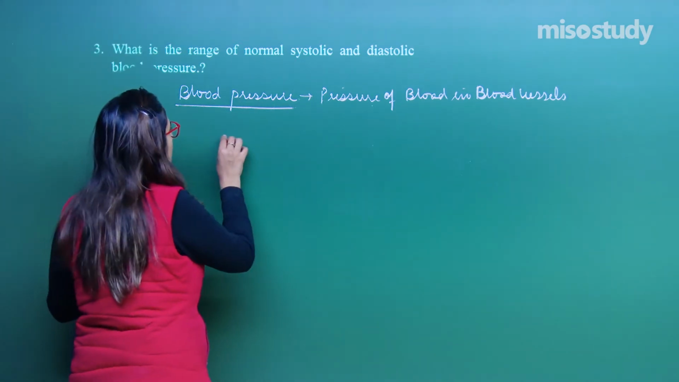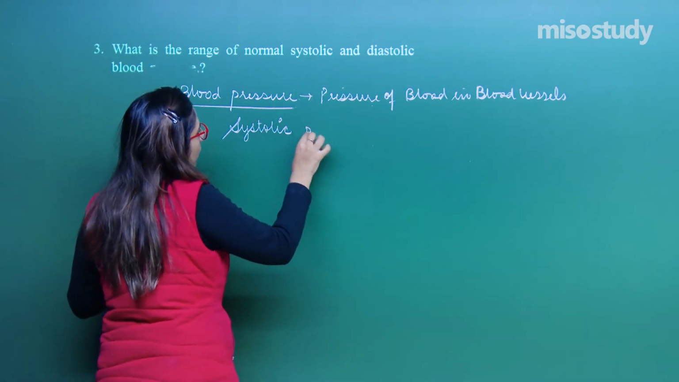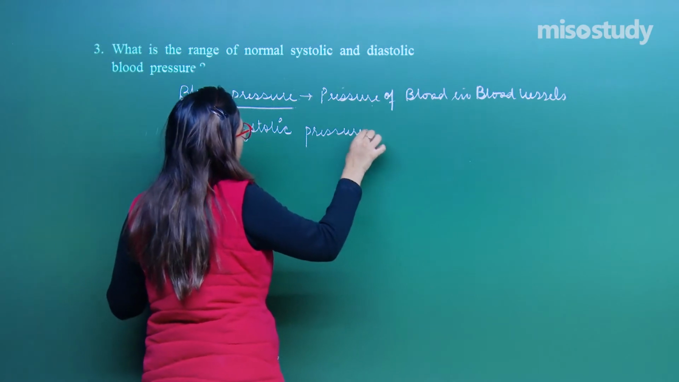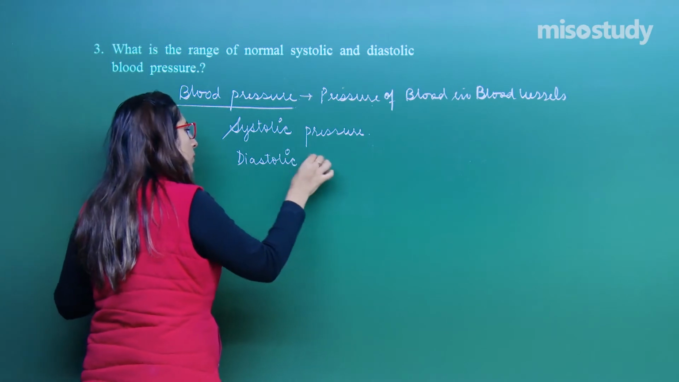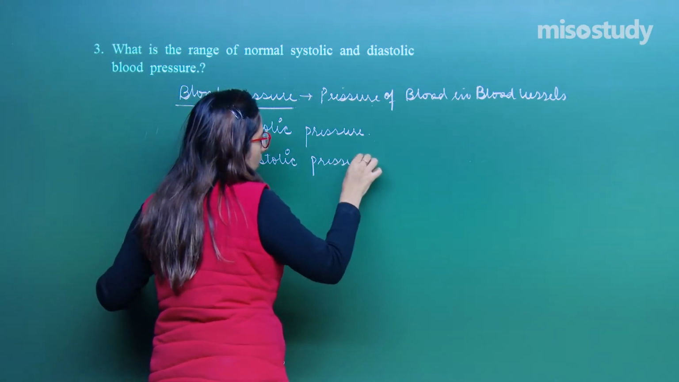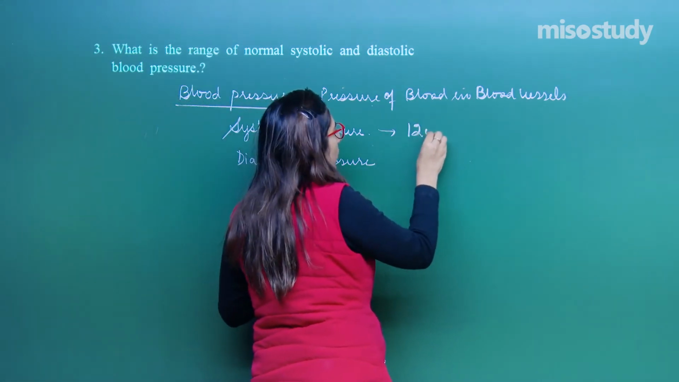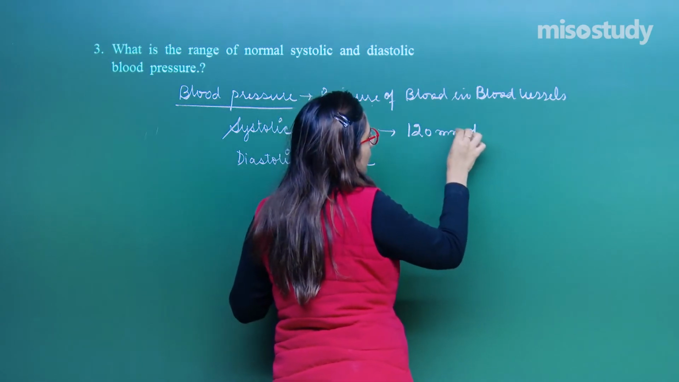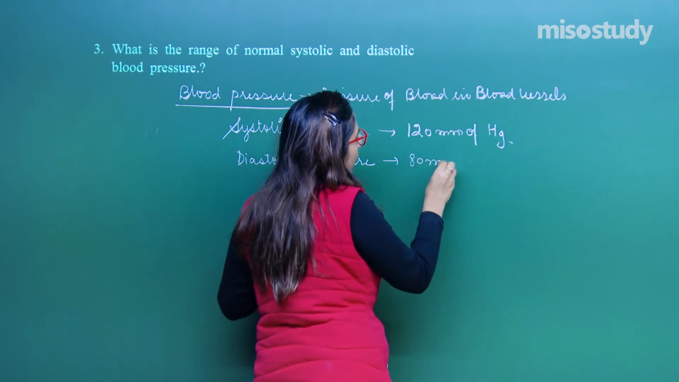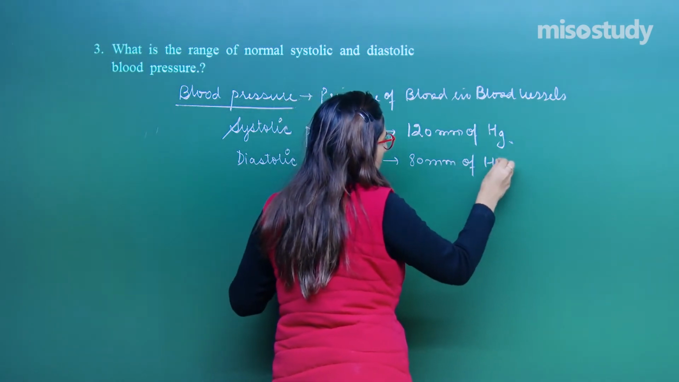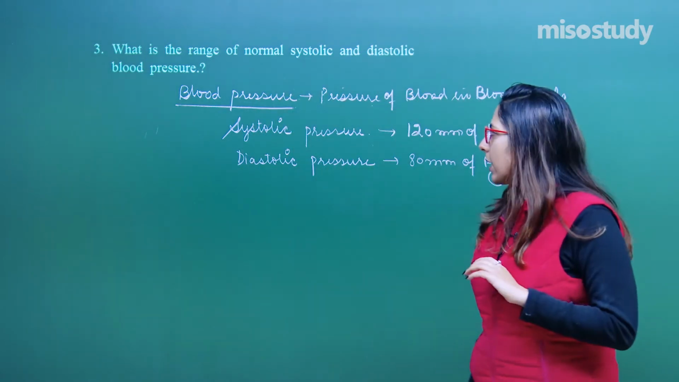One is considered as systolic pressure, and second is termed as diastolic pressure. Right. Systolic pressure should always be around 120 mm of Hg, whereas the diastolic pressure should always be 80 mm of Hg. 120 mm of Hg and 80 mm of Hg. Now, once again focus on this.